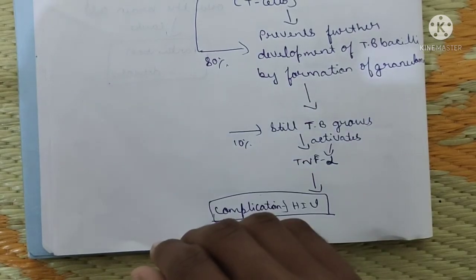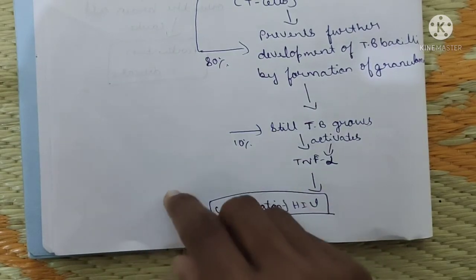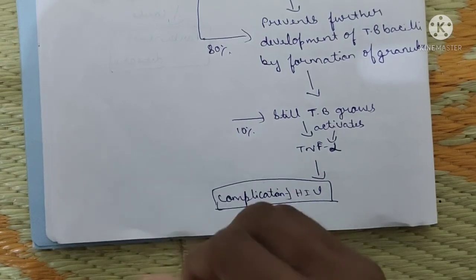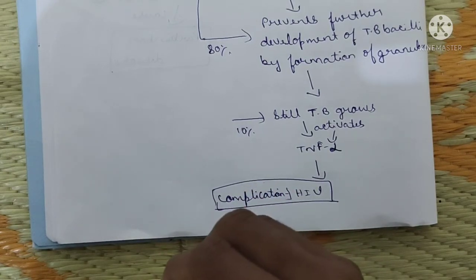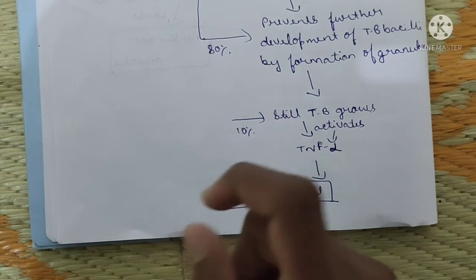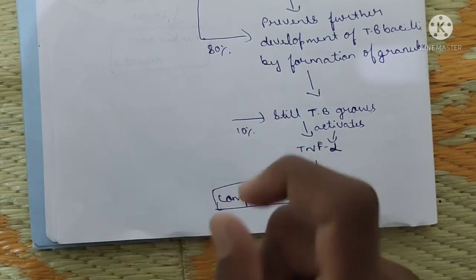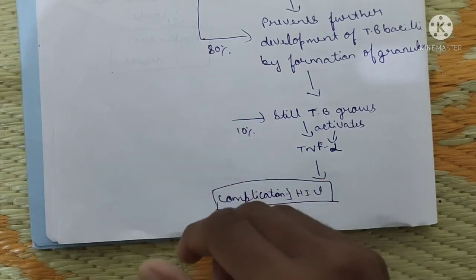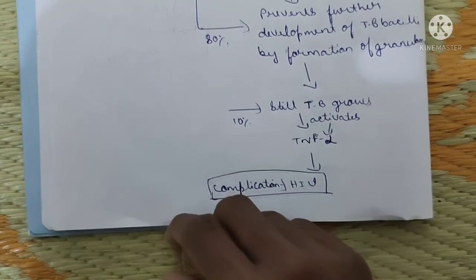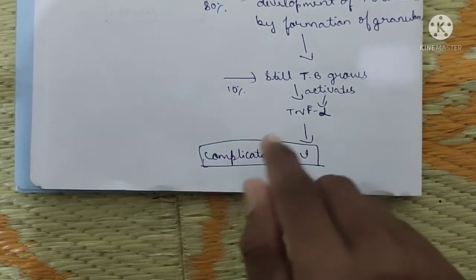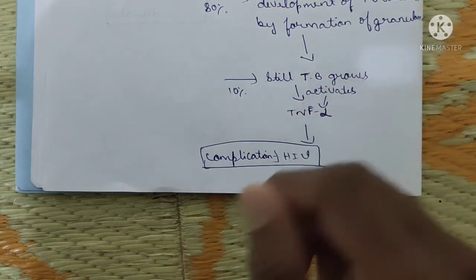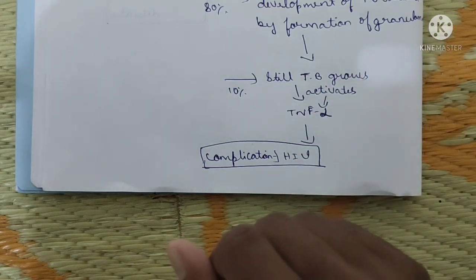But in 10 to 20% of cases, the tuberculosis will still grow. Some potent Mycobacterium tuberculosis bacteria will proliferate, or again multiply. Then TB grows and they activate TNF alpha, tumor necrosis factor alpha, and some of the inflammatory mediators.